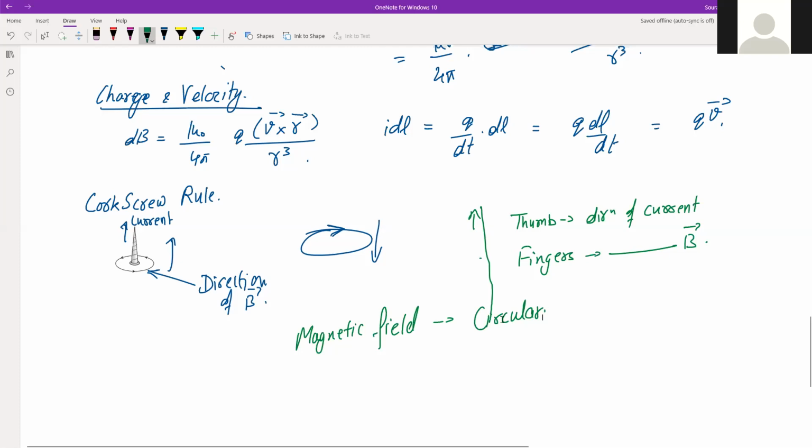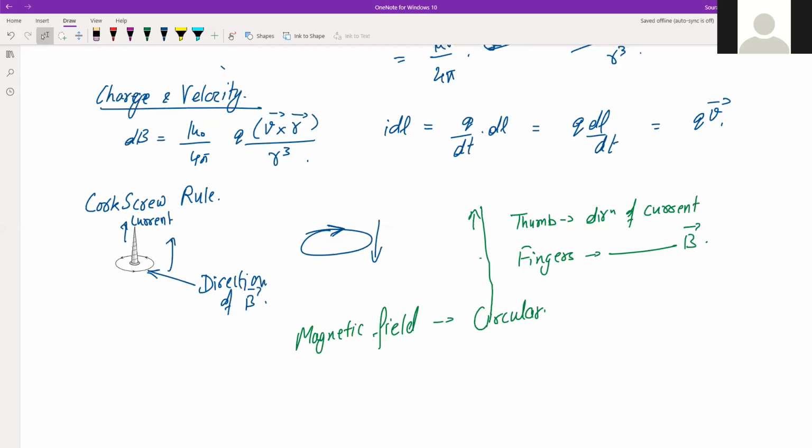Okay, so in our next class, we will see the application of Biot-Savart's law. In order to find magnetic field, we use Biot-Savart's law to find the magnetic field due to a circular current carrying coil, and different cases of that will also be seen.